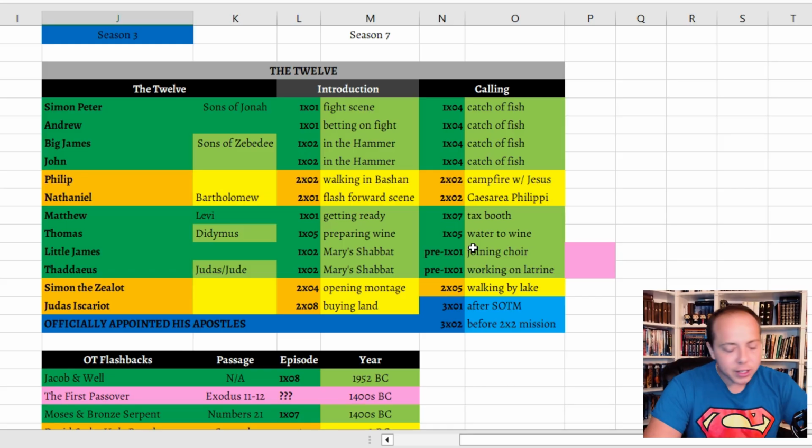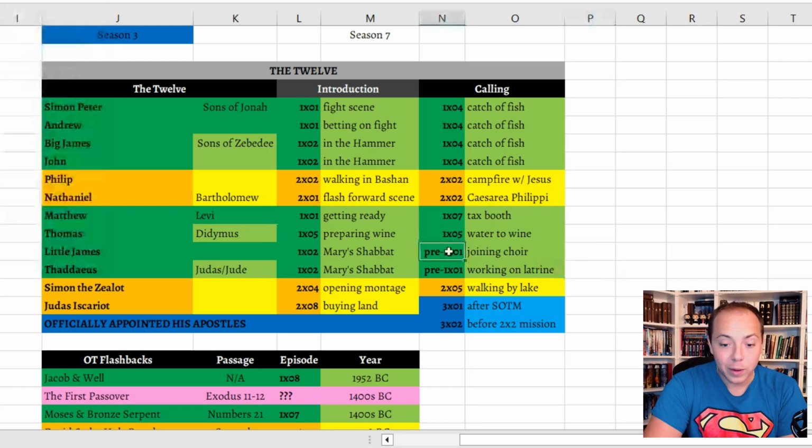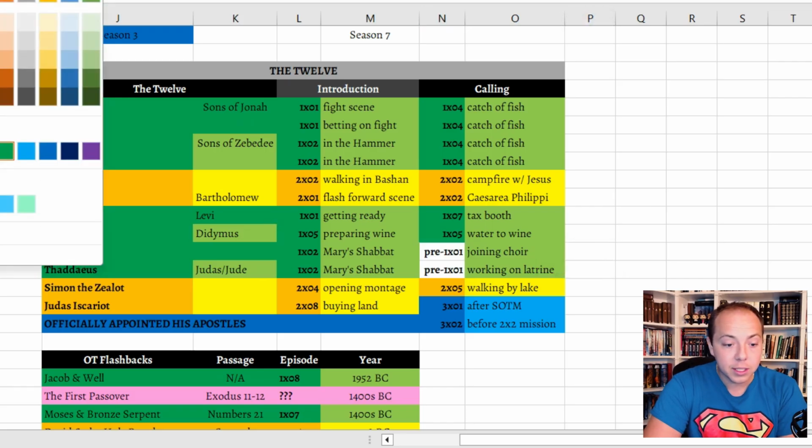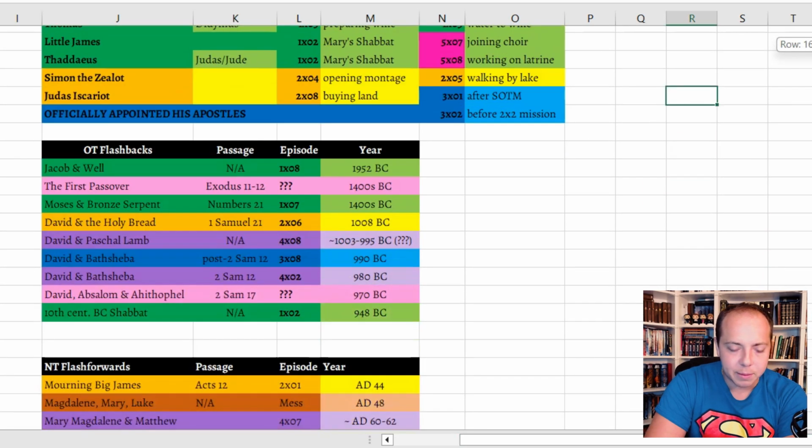However, prior to season 5, I did predict that we were going to see the callings of both Little James and Thaddeus depicted in the show, and now I can confirm that that is actually the case. We can turn these right here into some pink because we saw the calling of Little James in season 5, episode 7, and we saw the calling of Thaddeus in season 5, episode 8. Technically, I guess we didn't see Little James's calling in episode 7, but we got to see the conversation that led to it, and so I'm going to count it, right? And then we go down, and let's look at Old Testament flashbacks.